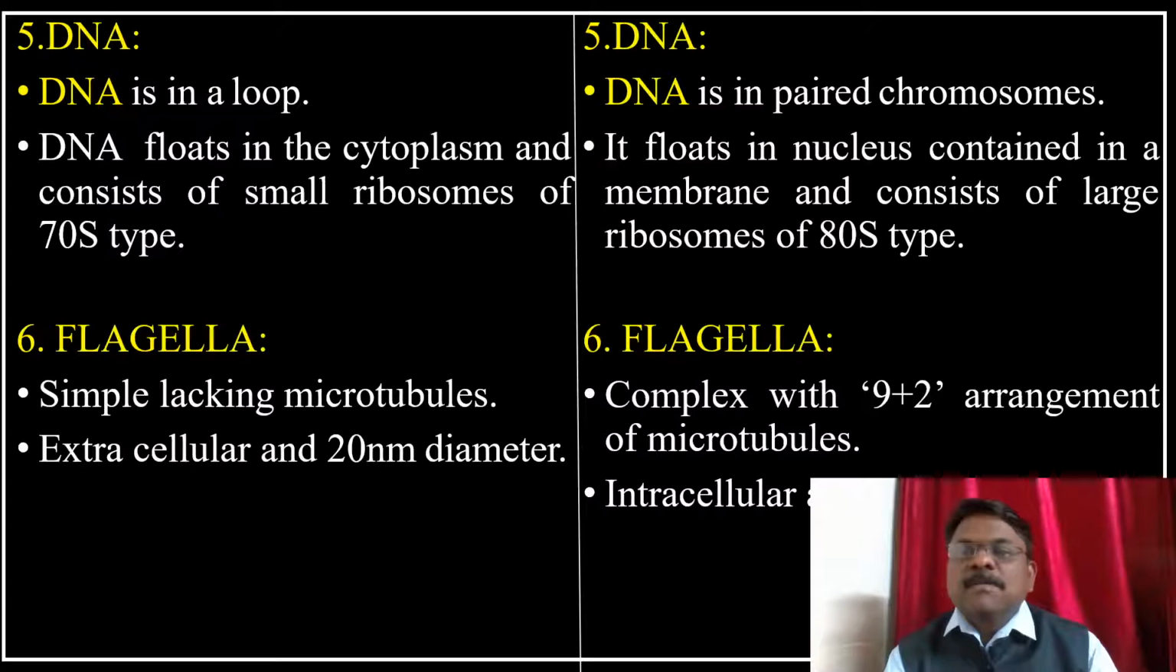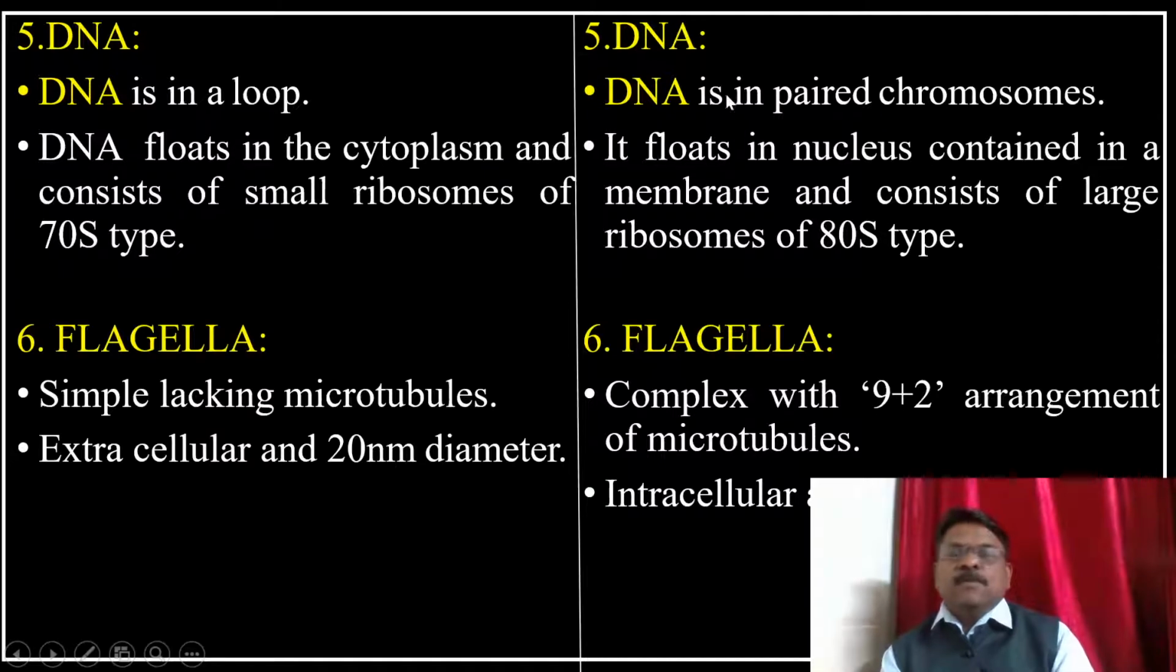Now if you look at the DNA in prokaryotes, it is in a loop, and here you can see DNA is in paired chromosomes. DNA floats in the cytoplasm and the cell consists of small ribosomes of the 70S type, but in this case the ribosome is of the 80S type.